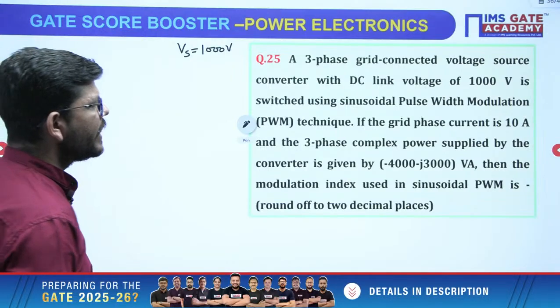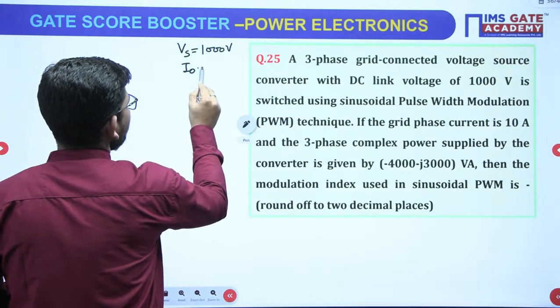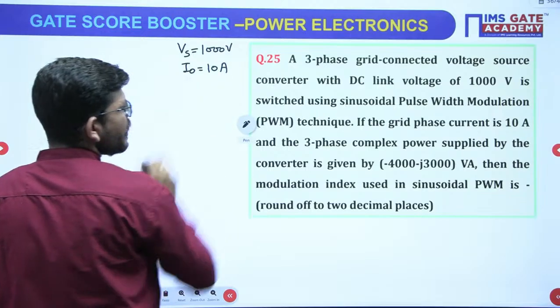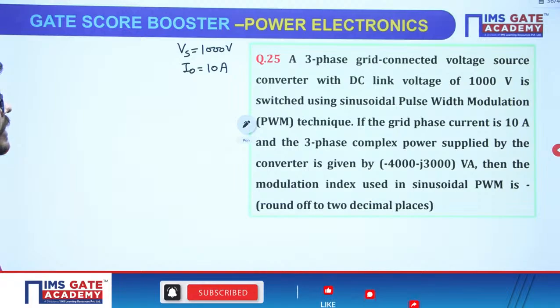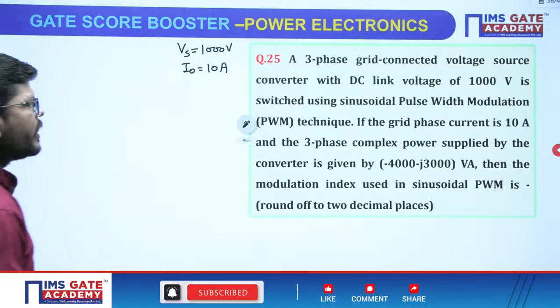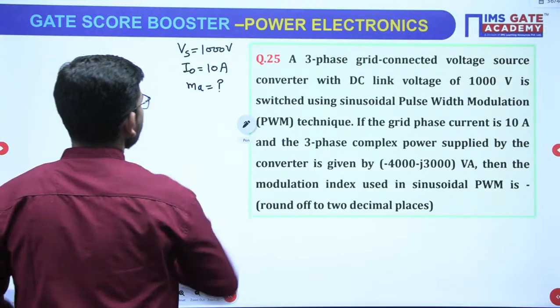If the grid phase current is 10 ampere, output current is 10 ampere, and the 3-phase complex power is given as minus 4000 minus j 3000 volt ampere, then we have to calculate what is going to be the modulation index, right?